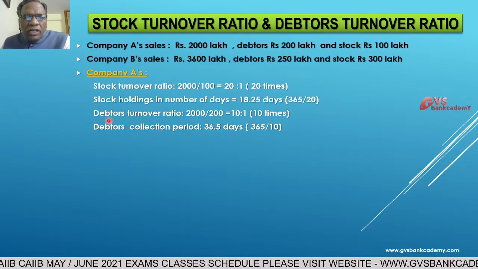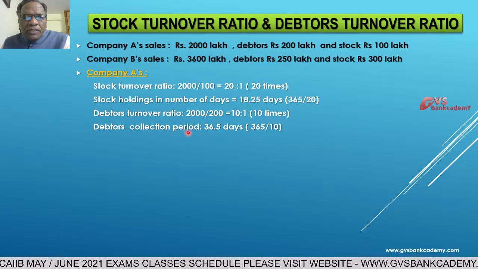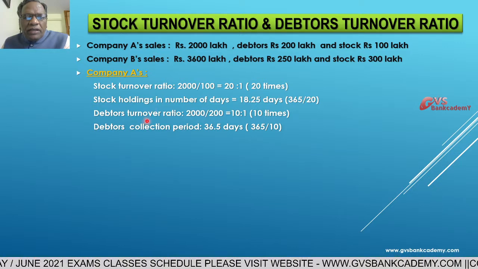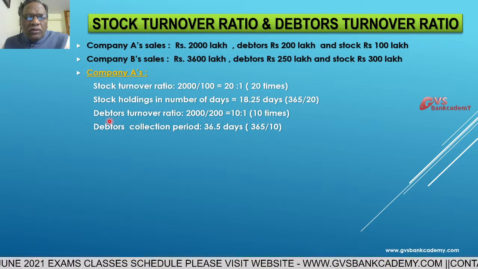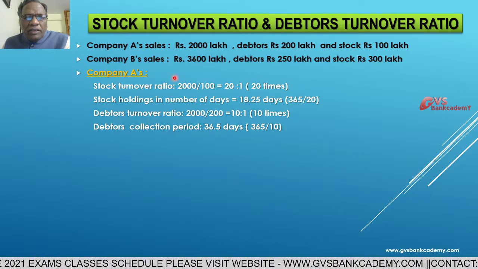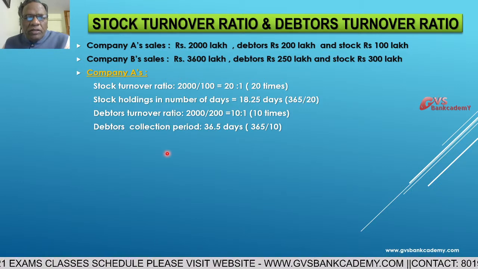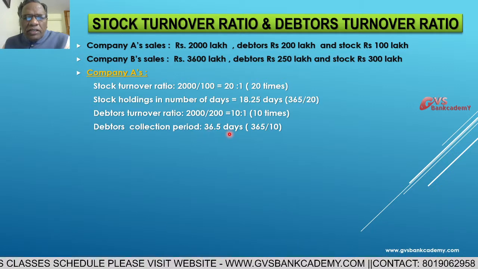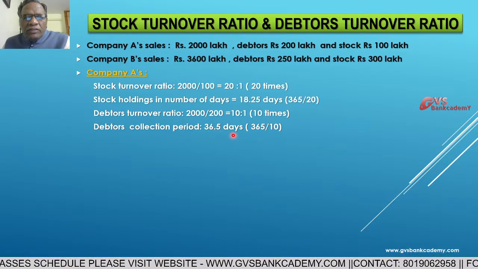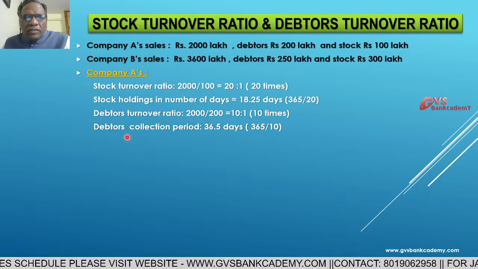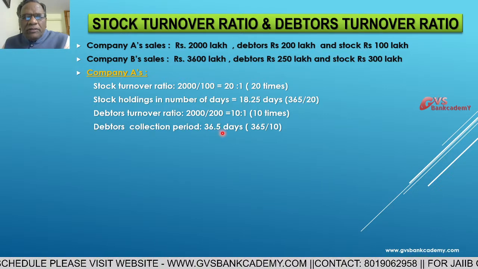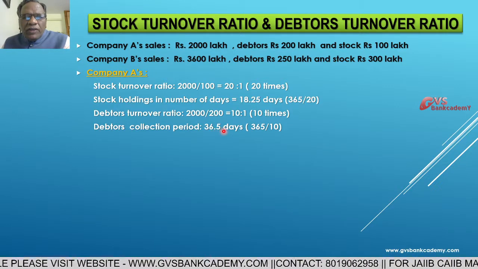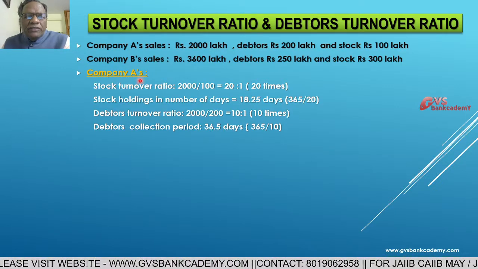Always, when turnover is more, the collection period is less. For any company, banker or individual, the turnover ratio must be higher and the collection period must be lower. In this case, on average they are taking 36.5 days to recover from debtors, that is credit sales. This is about company A.